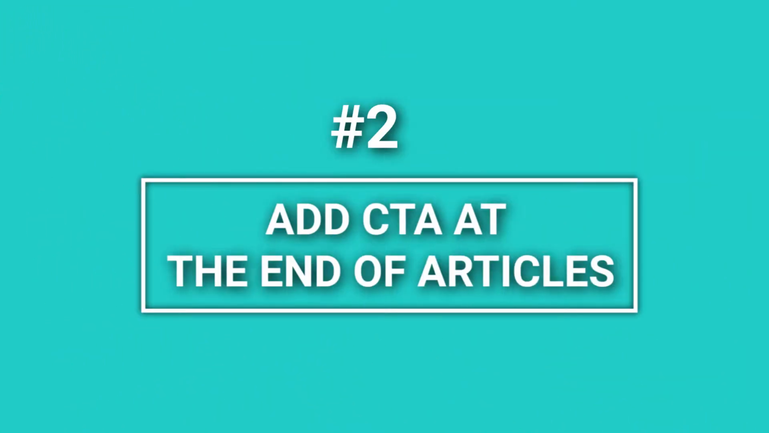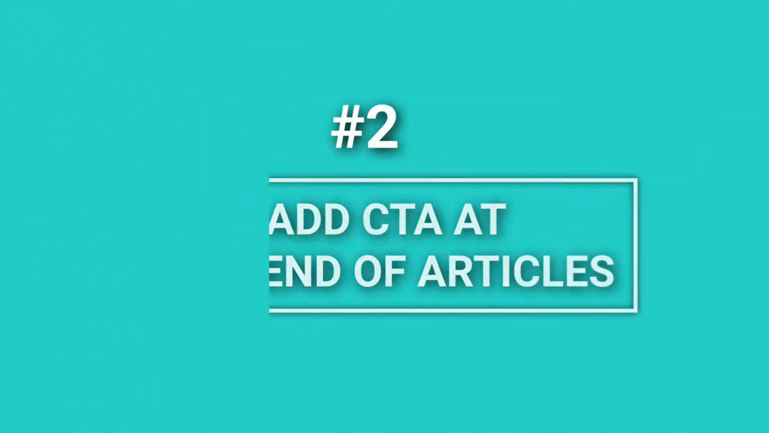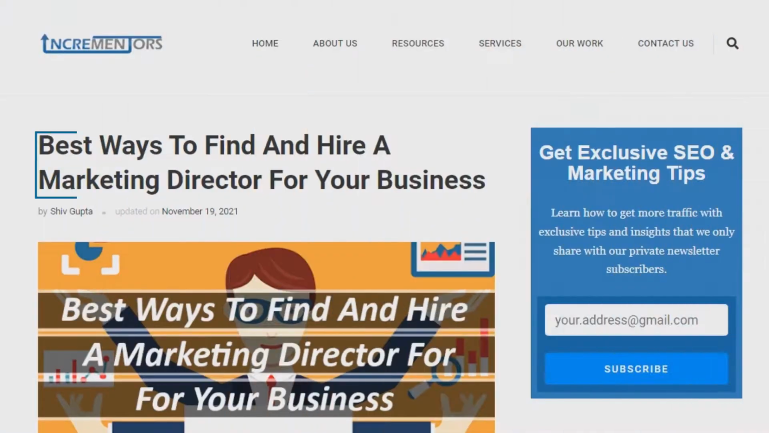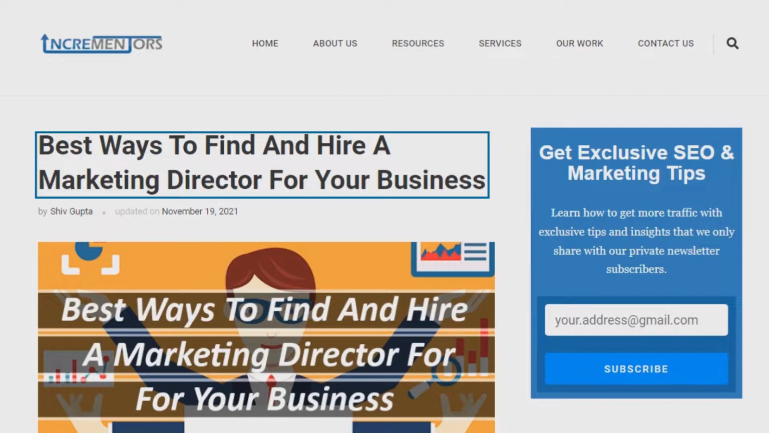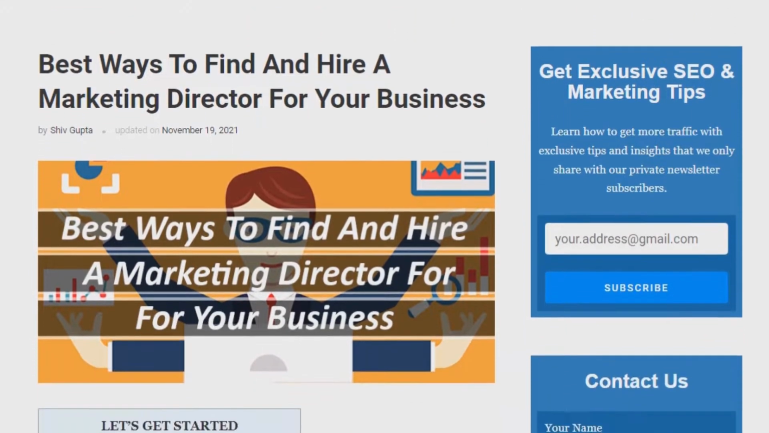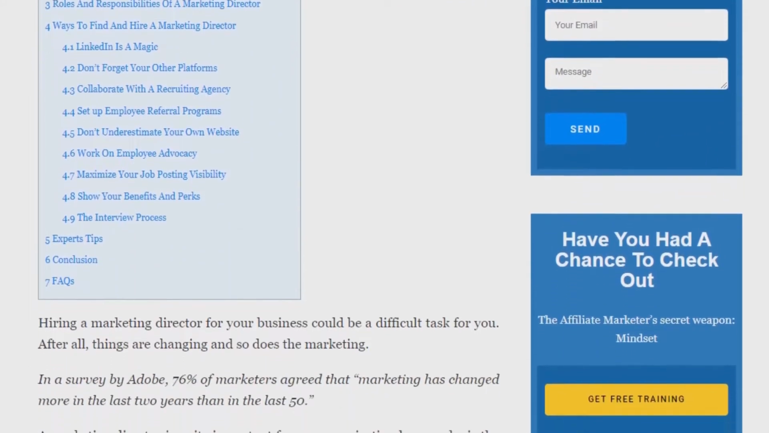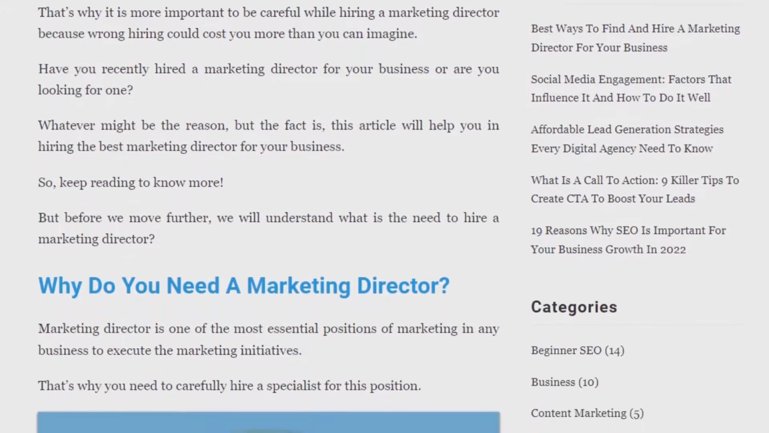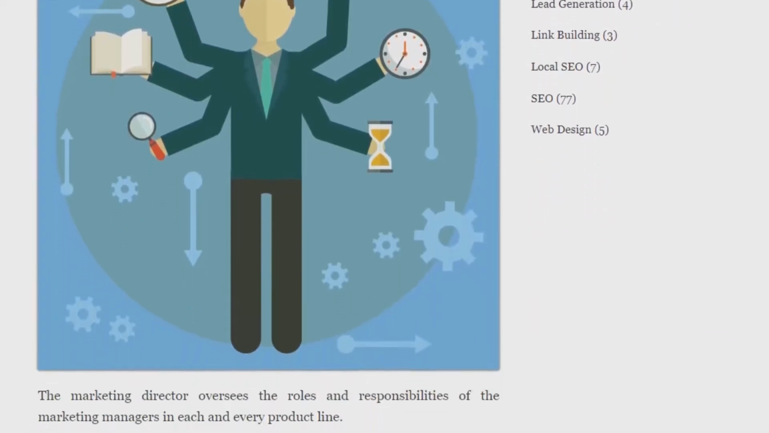Number 2, add a CTA at the end of the article. Readers who reach the end of your article are primed. Your headlines grabbed their attention, the introduction drew them in. Out of millions of articles they could have read, they read yours. And they read until the very end. They really liked your post.